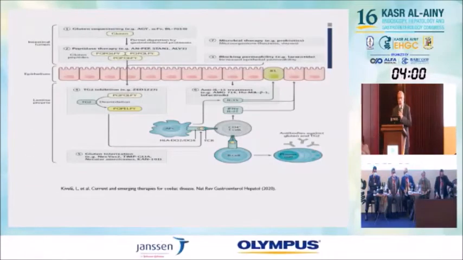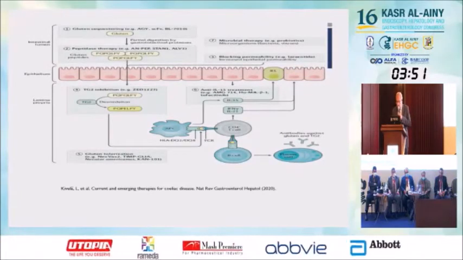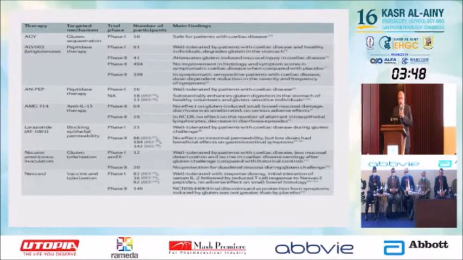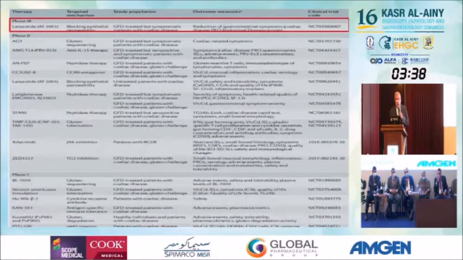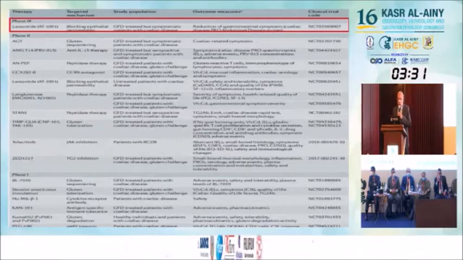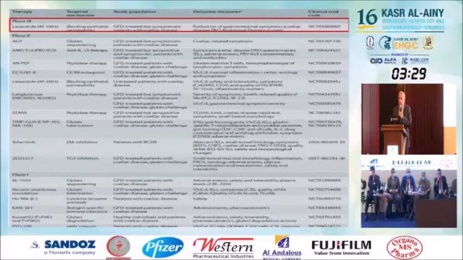So again, these are the main sites of action of the new drugs. For the time being, we cannot go through them one by one. And these are the many trials, as we see here. Some of them are phase 2 and phase 1, and this one, which is larazotide, is reaching phase 3 now, which works by blocking epithelial permeability and hindering gluten effect.